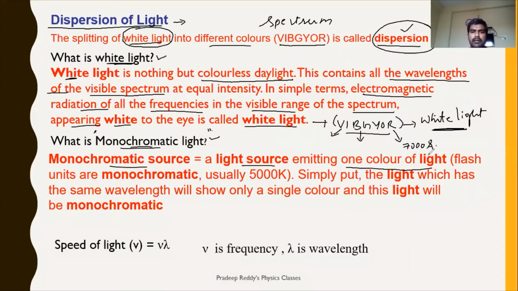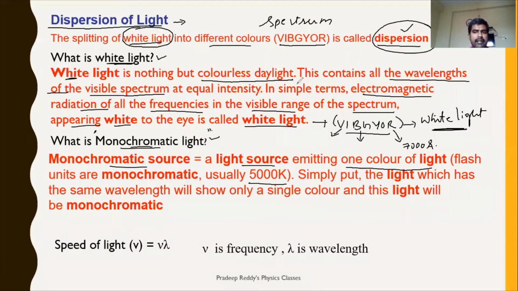During a function, we will have multiple colors for decoration. We will be using red, blue, green, different colors, right? They are all said to be monochromatic sources, which emit only one particular wavelength. So usually this is monochromatic light. For example, if it is emitting only 5,000 angstrom, then it is said to be one particular color, say generally yellow. So single colored light is called monochromatic light, and multiple colored light is called white light.